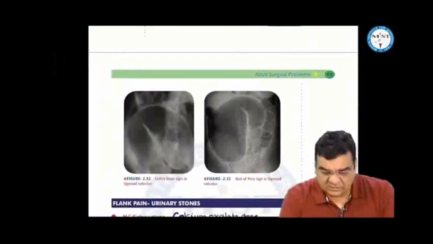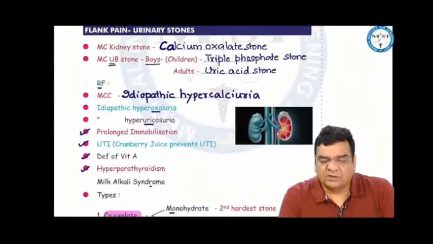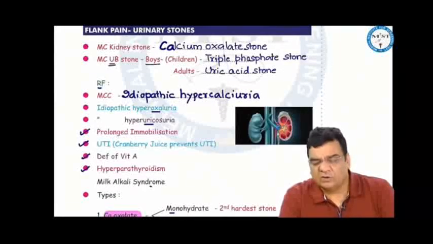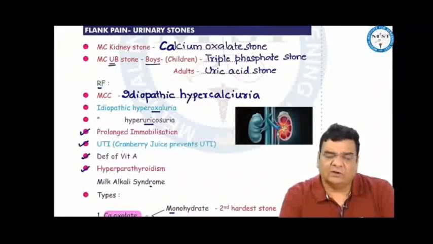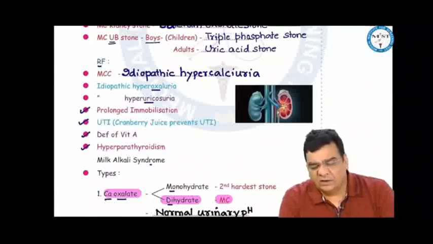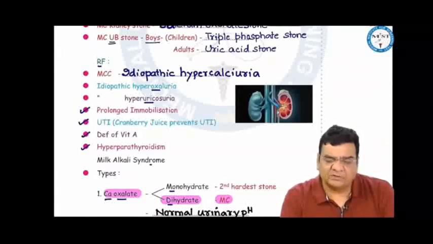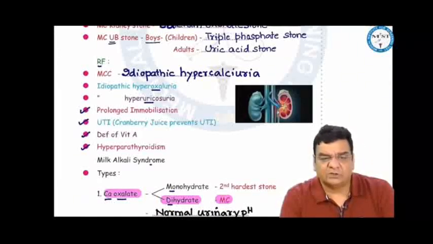For urinary stones, the most common urinary stones are calcium oxalate stones. The kidney stones are calcium oxalate. Bladder stones are much more common in boys, 10 times more common in boys. The most common urinary bladder stone in boys is triple phosphate. In adults, the urinary bladder stone is uric acid. Reasons for these urinary stones: most common is idiopathic hypercalciuria. There can be idiopathic hyperoxaluria, idiopathic hyperuricosuria, idiopathic hypercystinuria, urinary tract infections, prolonged immobilization, deficiency of vitamin A, hyperparathyroidism, and